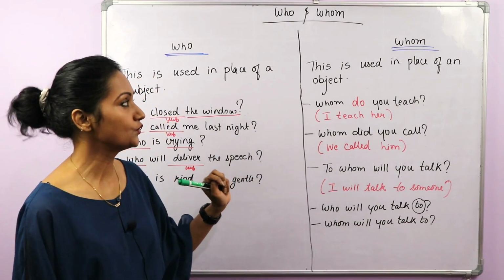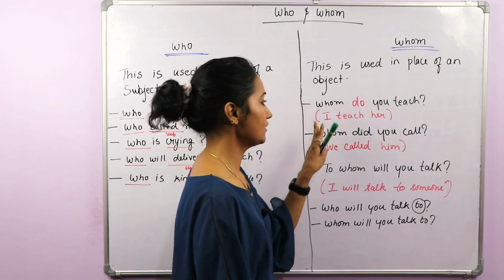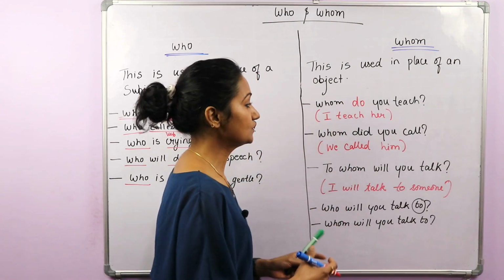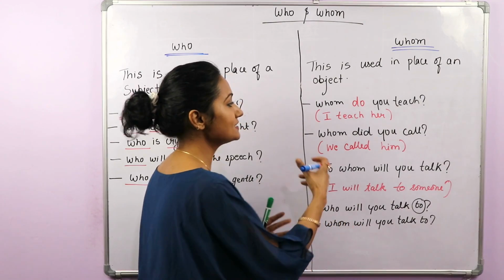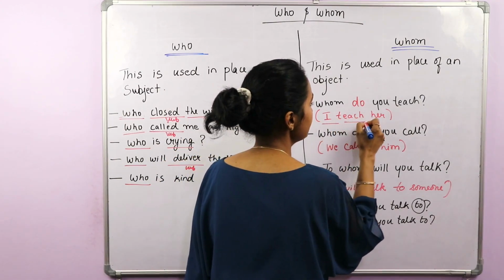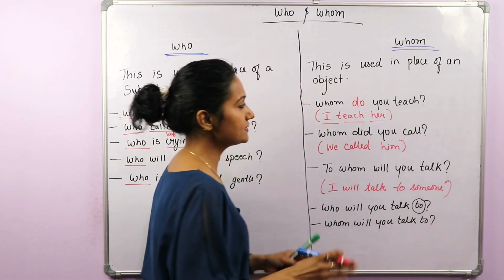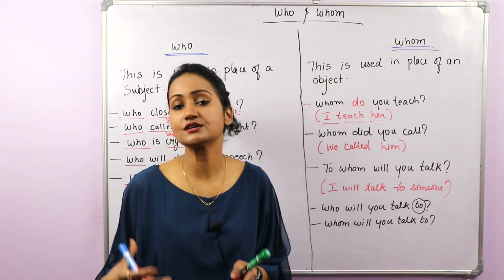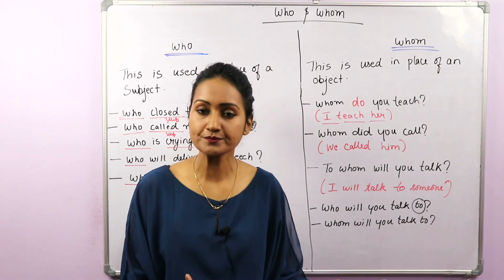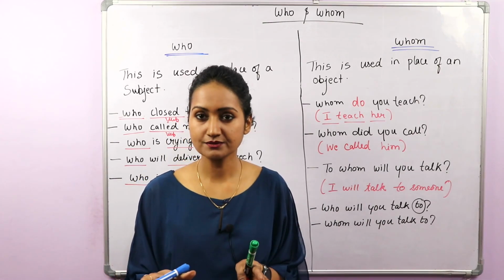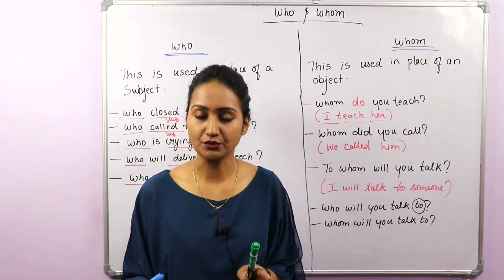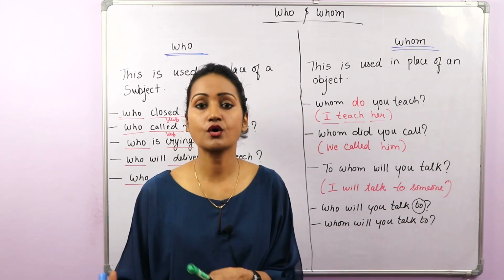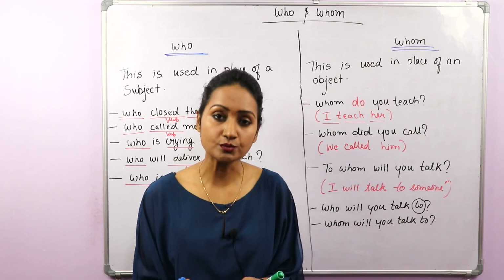Now next is whom. First is, whom do you teach? The answer is, I teach her. I give you a very good trick to know where you can use who and where you can use whom. When you frame a question, think of an answer. And if the answer is him, her or them, then you will use whom.